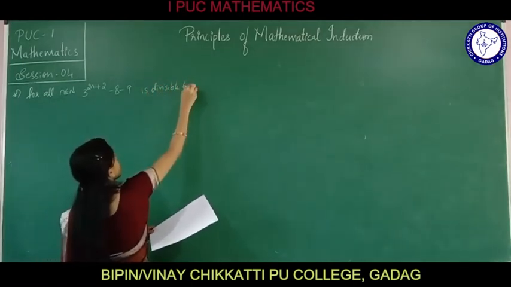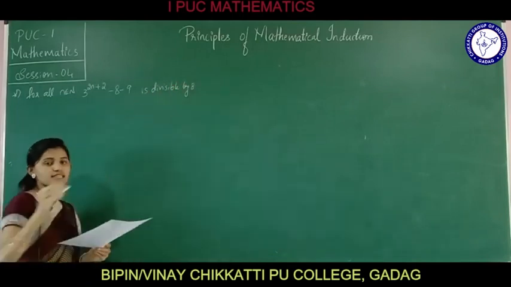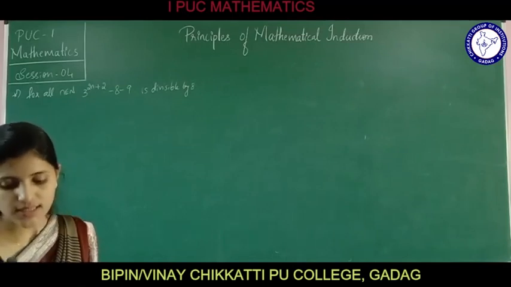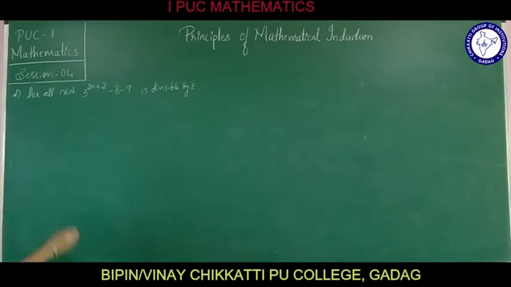We need to show that it is divisible by 8. Let the given statement be P of n. Same solution, same steps.